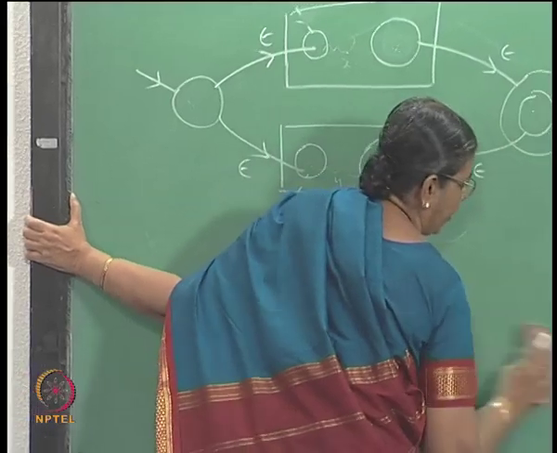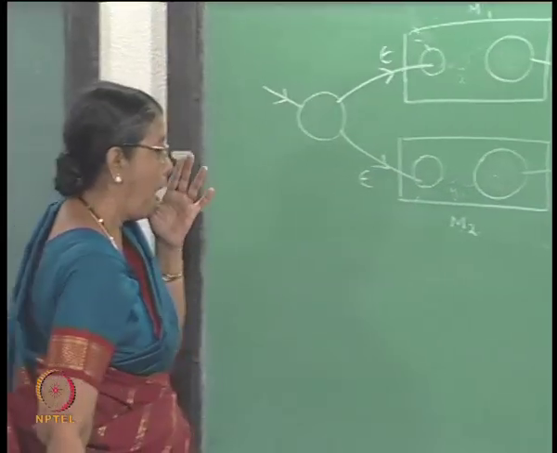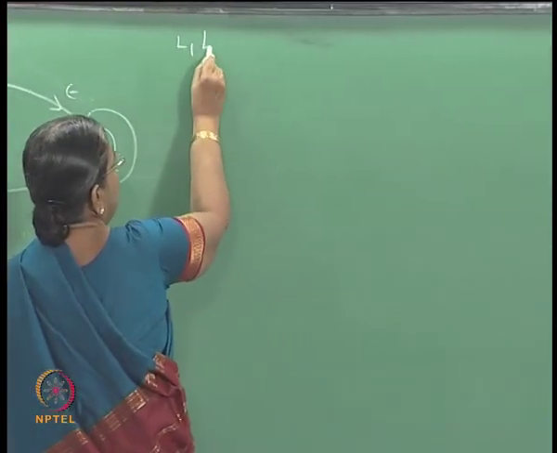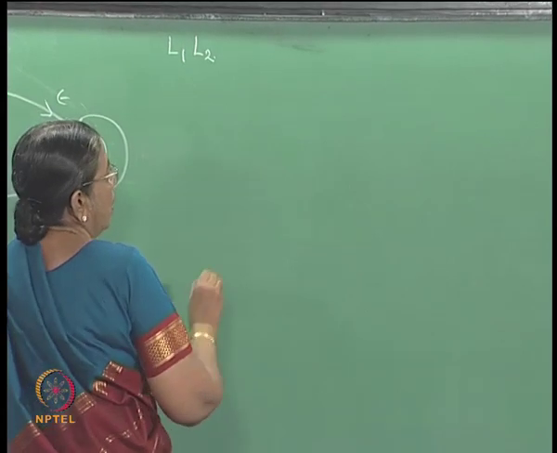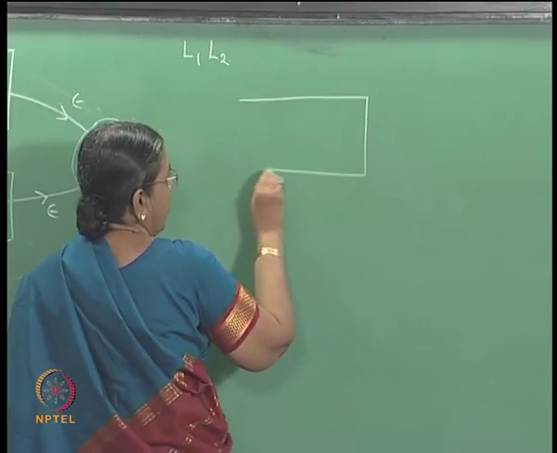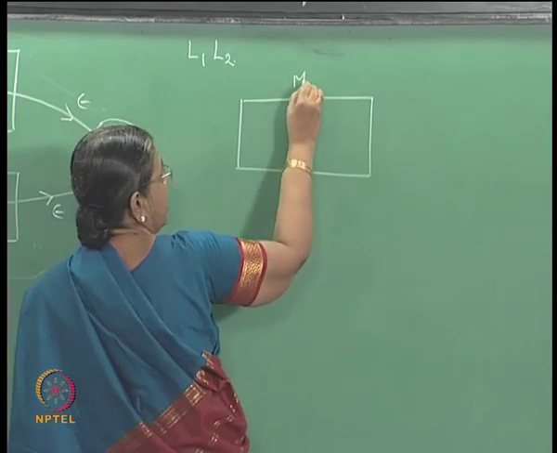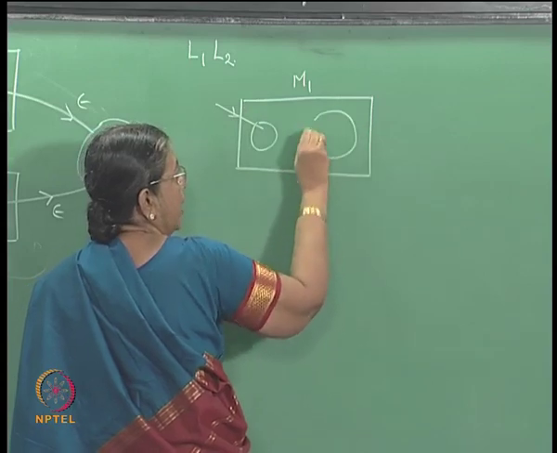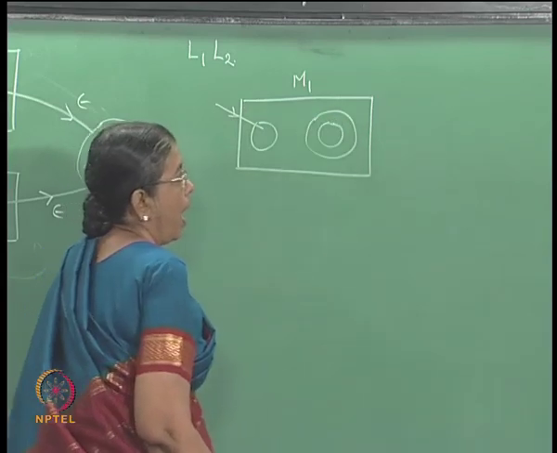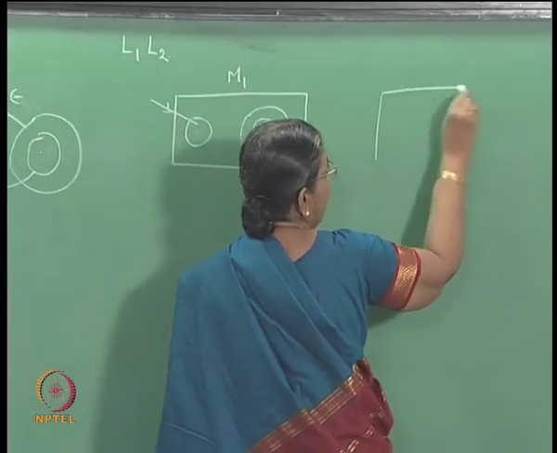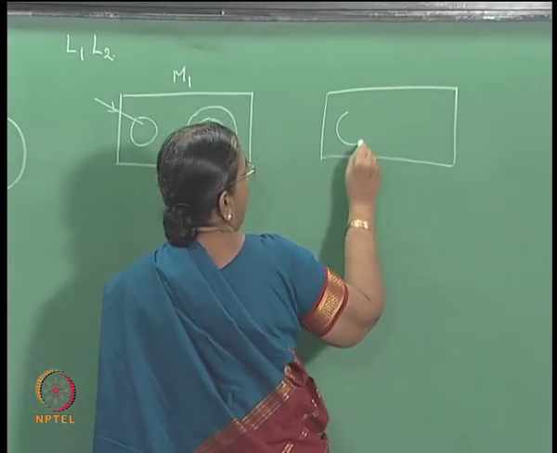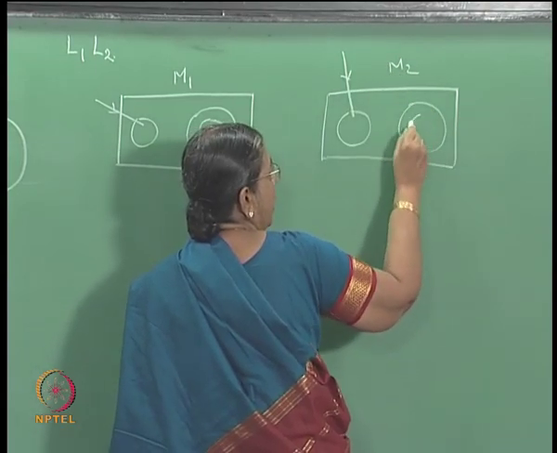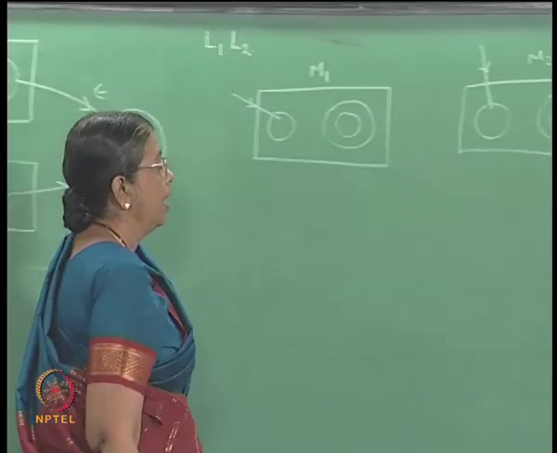Now, the concatenation of L1 and L2. Suppose L1 is accepted by a non-deterministic FSA with epsilon moves M1 with an initial state and a final state, and L2 is accepted by M2 with an initial state and final state like this.